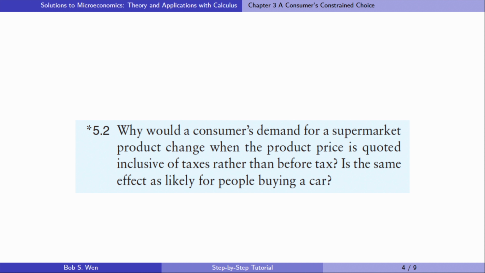On the other hand, if a store posts the pre-tax price and collects the tax at the cash register, consumers are less likely to be aware that the post-tax price increases when the tax rate increases. So consumers have more response in demand to the posted price change that includes tax.